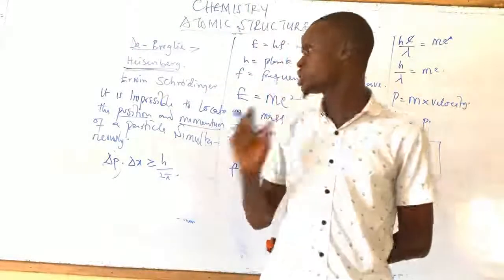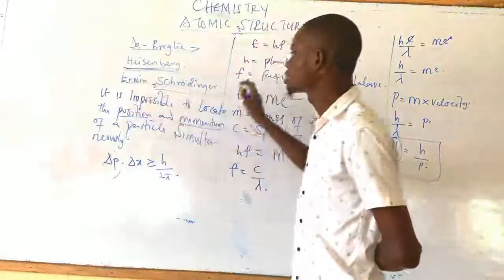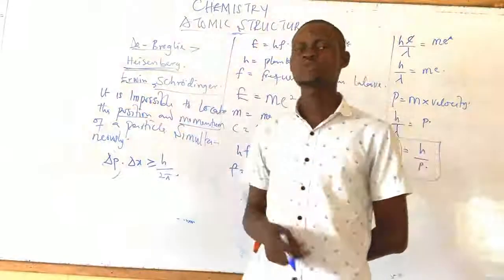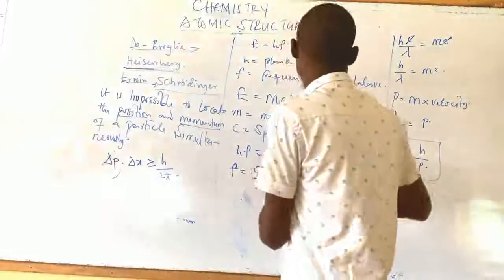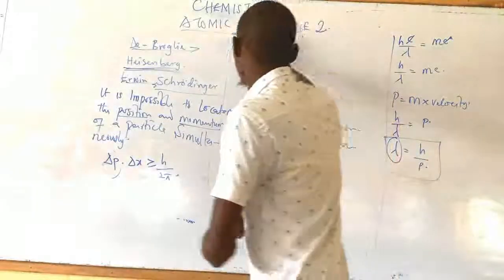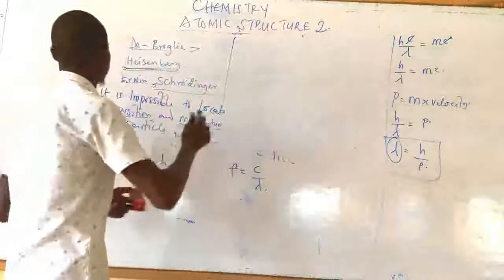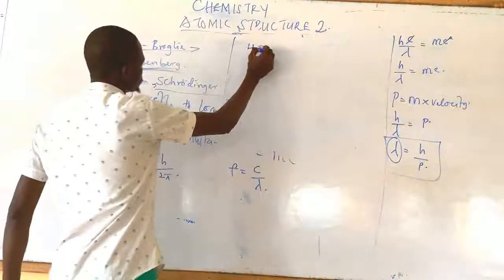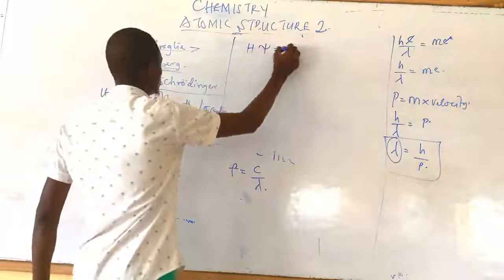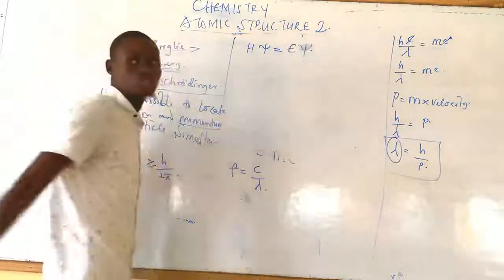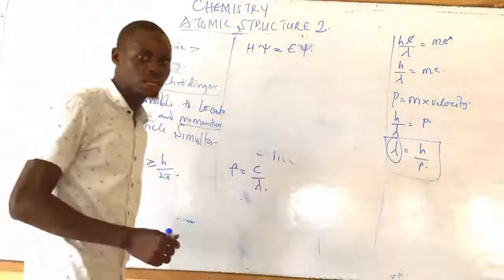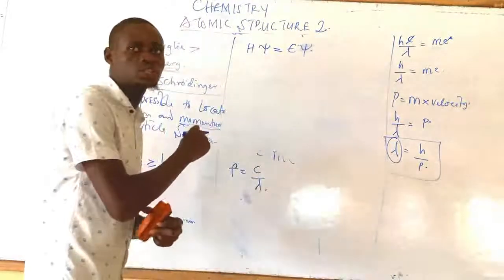He stated his famous equation: H ψ = E ψ. This is the famous equation of Schrödinger. Now, what is this equation trying to tell us?